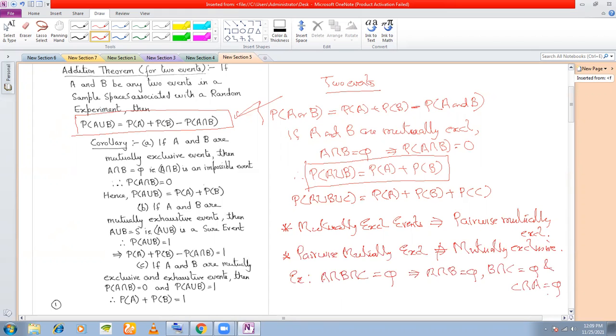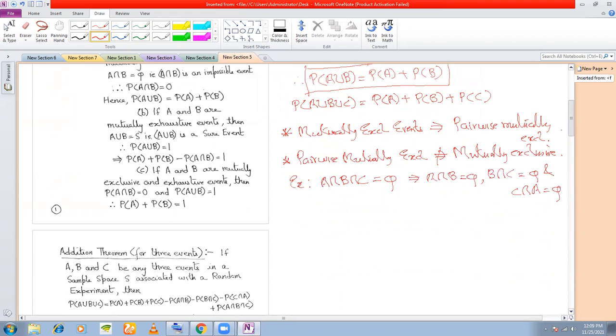a null set. Clear? But you cannot say it the other way, that if A intersection B is a null set, B intersection C is a null set, C intersection A is an impossible event, a null set, this does not imply that A intersection B intersection C must be equal to a null set. Is this concept clear? Yes, sir. Now we can move on then.